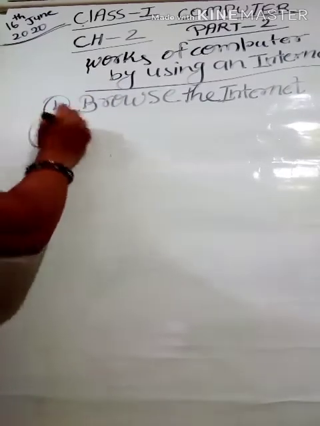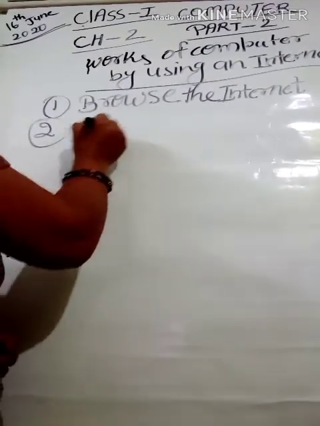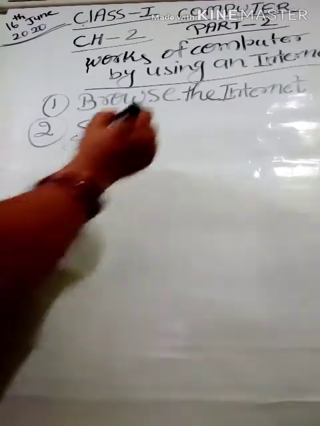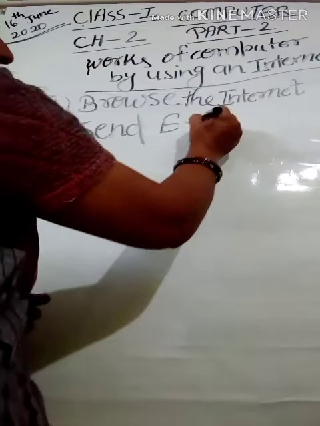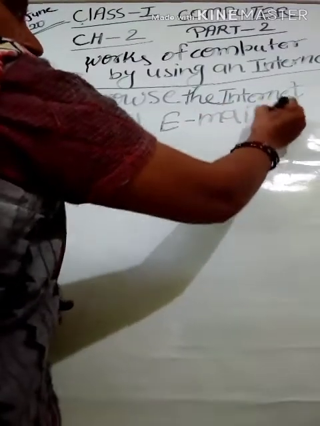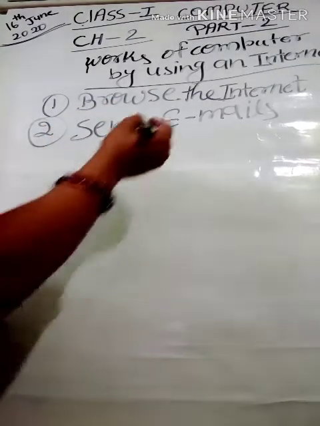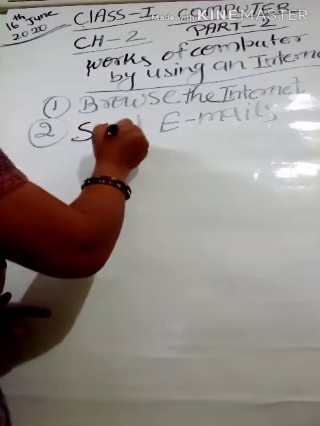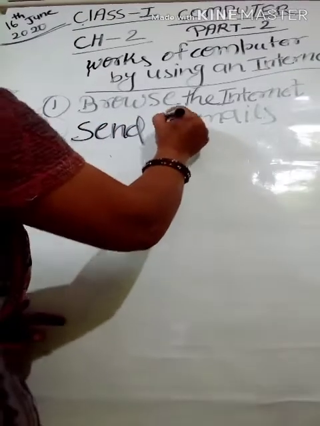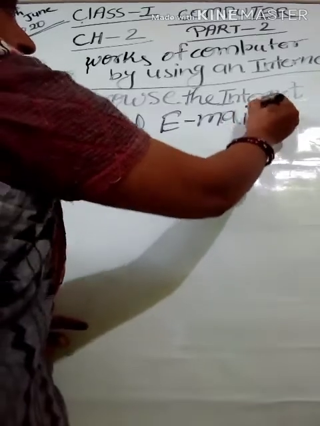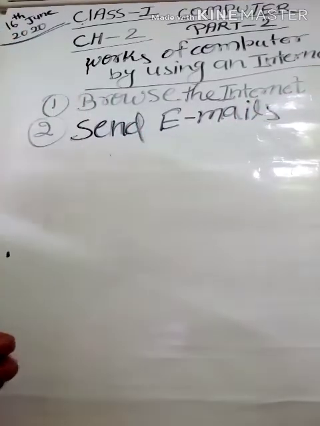The second one, we can send emails. We can send emails by using the computer. So first one is browse the internet, second one, we can send emails.